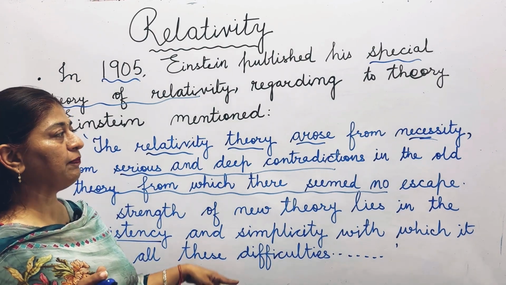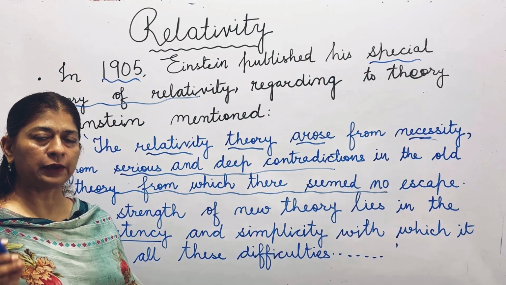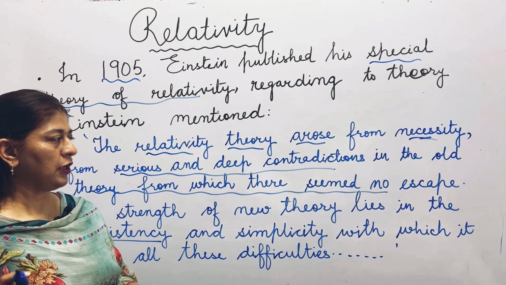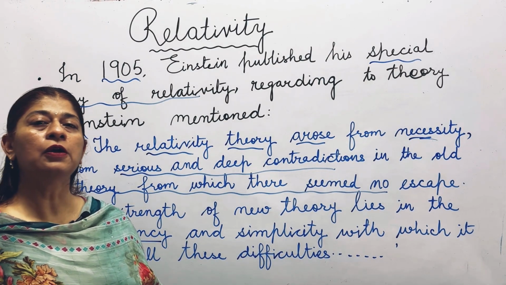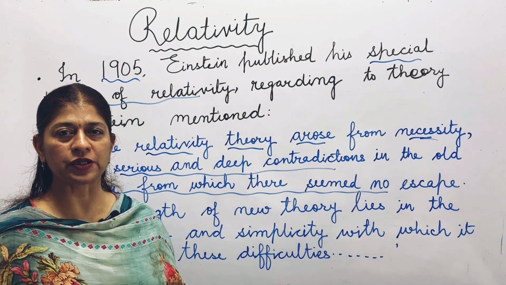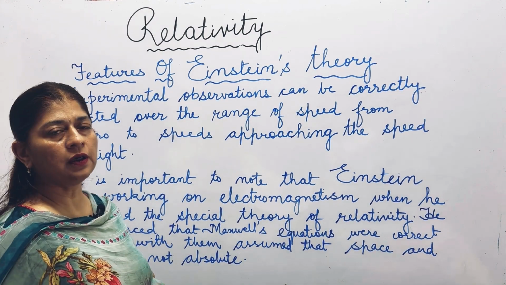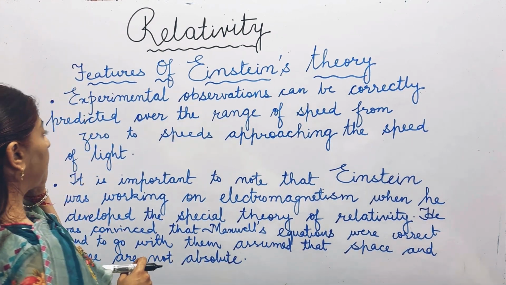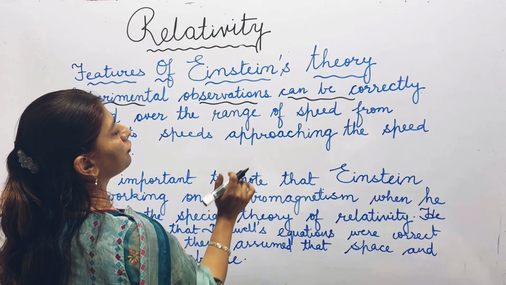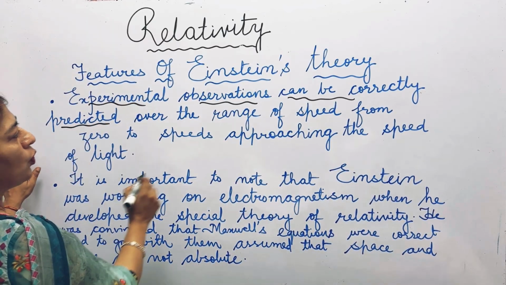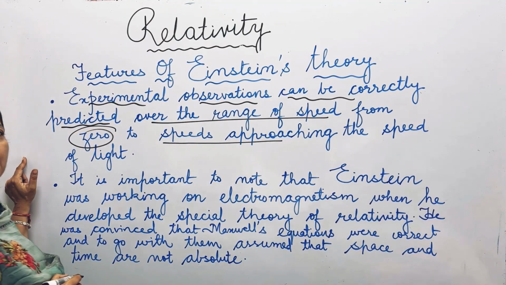And exactly, the theory of relativity solved the problem, as it is applicable to low as well as high speed. All contributions of Einstein are important, but there is a remarkable contribution in the special theory of relativity. Now, here we are discussing the features of Einstein's special theory of relativity. Experimental observations can be correctly predicted by this theory over the range of speed from 0 to speeds approaching the speed of light.